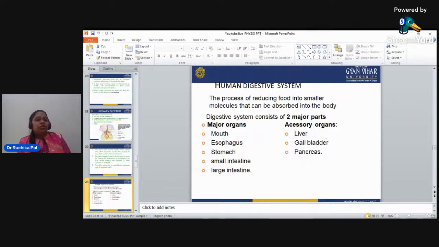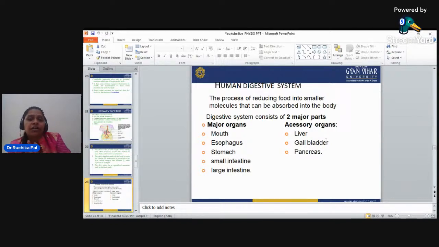Now, after the urinary system or the excretory system, I will teach you the human digestive system. Digestion is the process of reducing food into smaller molecules that can be absorbed into the body. The digestive system consists of two major parts: the major organs and the accessory organs. The major organs are the mouth, esophagus, stomach, small intestine, and large intestine. The accessory organs are the liver, gallbladder, and pancreas.